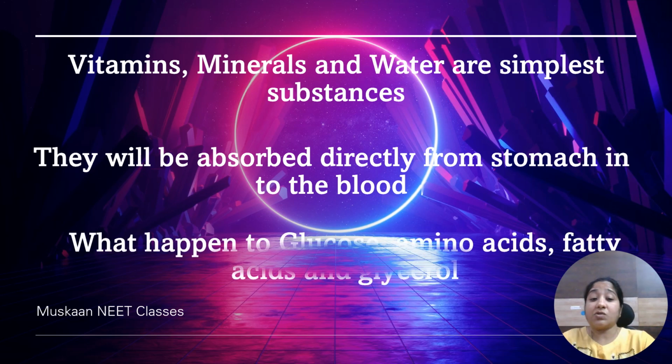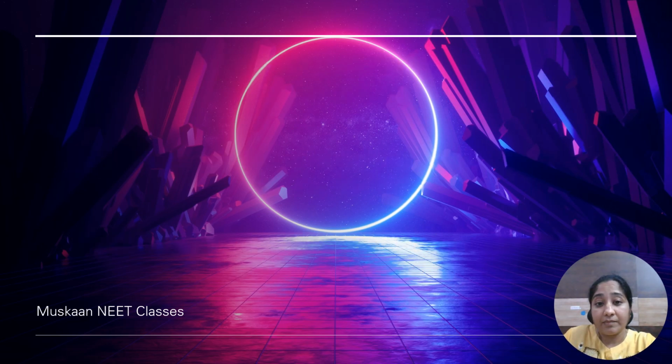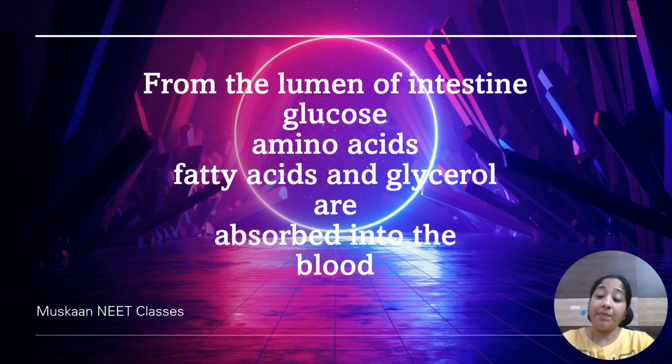Okay, next, what happens to the converted things, the broken down things: the glucose, amino acids, fatty acids, and glycerol? From the lumen of the intestine, all these glucose, amino acids, fatty acids, and glycerol are absorbed into the blood.